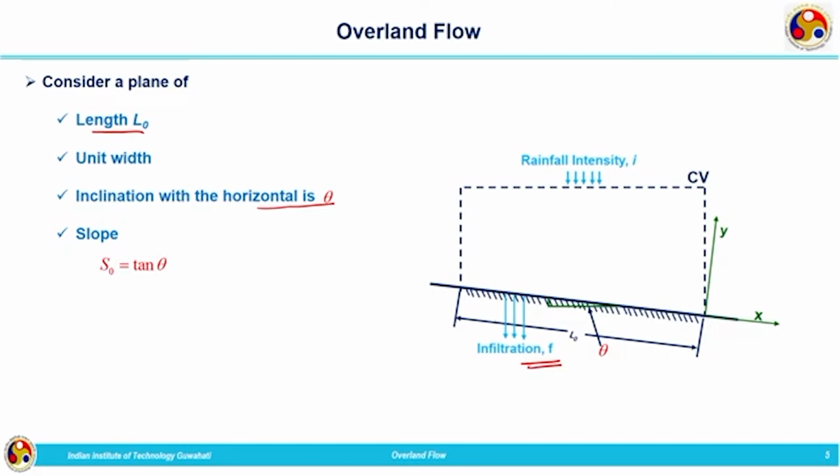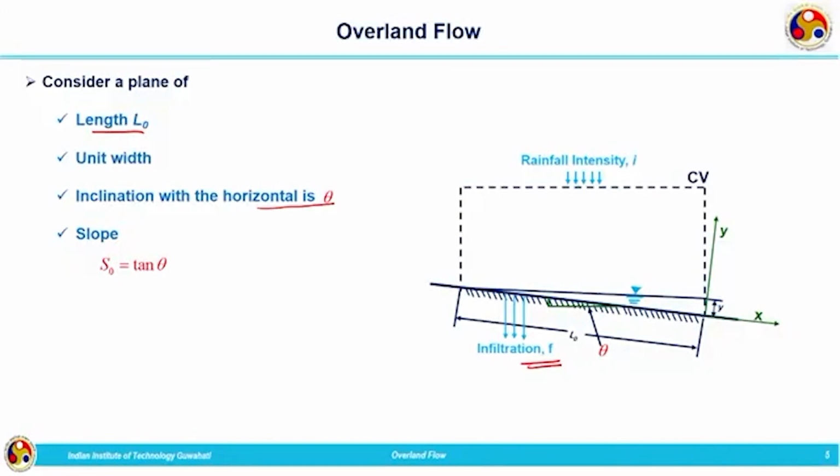And whenever rainfall is occurring, water is getting infiltrated into the ground, and after that once the initial storages have been satisfied, we will be getting a ponded depth of water on the surface of the ground. That is, the excess rainfall will be causing the ponding depth, and once it is free from the retention forces, it starts flowing as a thin sheet flow. That is our overland flow which is having a depth of small y.